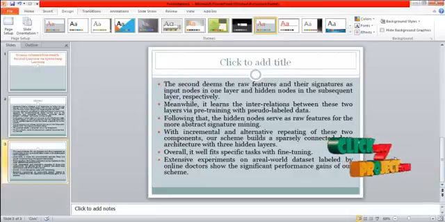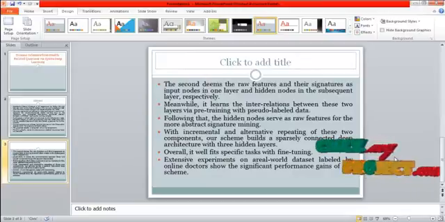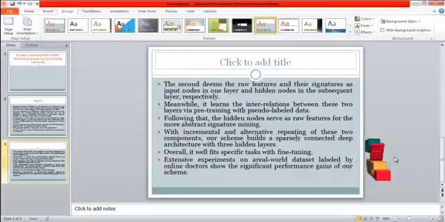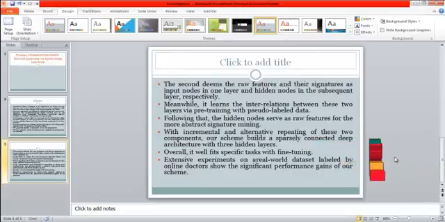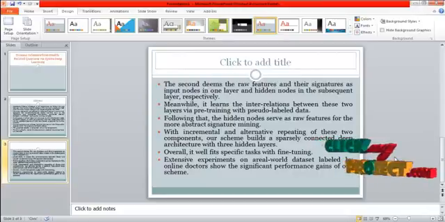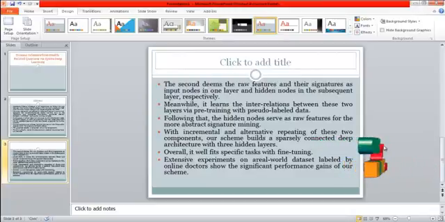Following that, the hidden nodes serve as raw features for the more abstract signature mining. With incremental and alternative repeating of these two components, our scheme builds a sparsely connected deep architecture with three hidden layers. Overall, it well fits specific tasks with fine-tuning. Extensive experiments on a real-world data set labeled by online doctors show the significant performance gains of our scheme.